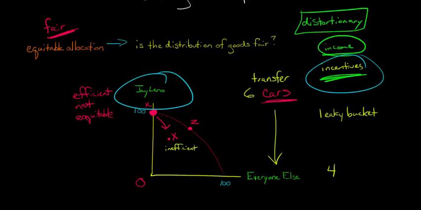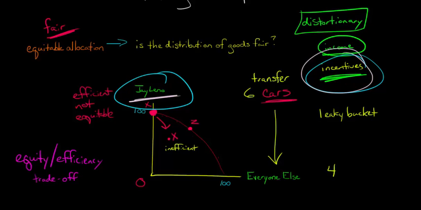So this really gets into the heart of public sector microeconomics, is this idea of there's an equity efficiency trade-off. The equity efficiency trade-off. And what we're saying here is we say, okay, look, it's not fair for Jay Leno to have all 100 cars. We know that. But how many cars are we supposed to transfer? What will the loss be? How will it change people's incentives? What's the best way to achieve this, right?